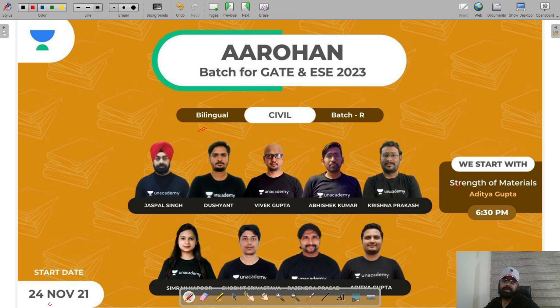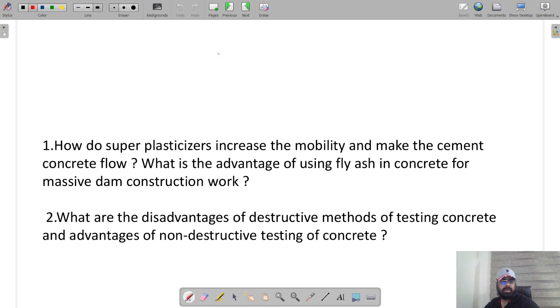The topic which is starting is strength of material. This problem is of BMC. There are two parts in it. The first part is how do superplasticizers increase the mobility and make the cement concrete flow? What is the advantage of using fly ash in concrete for massive dam construction work? And the second part of the problem is what are the disadvantages of destructive method of testing of concrete and advantages of non-destructive testing of concrete?